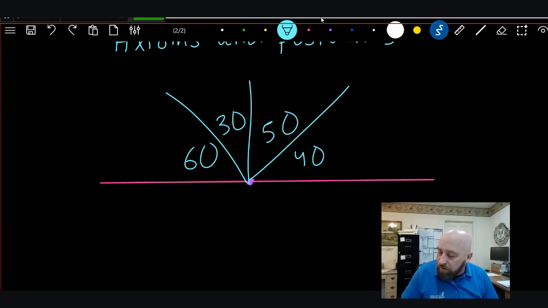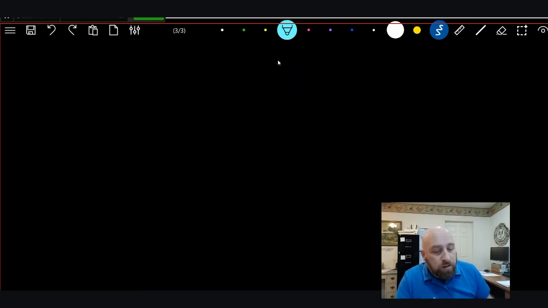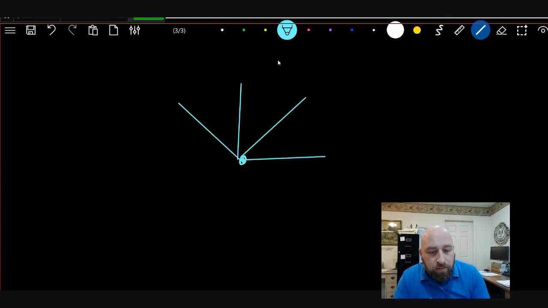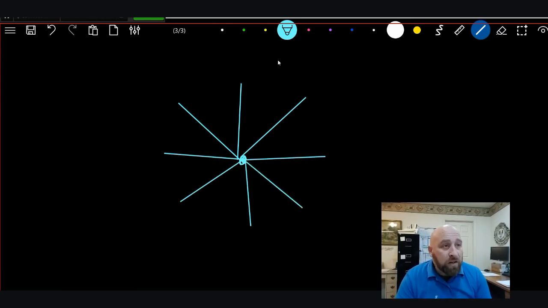Informal statement number 11: the sum of all the angles about a point is equal to 360. Again, we just talked about that a second ago, but if I have a point and I add up all of those angles, it's always going to equal 360. Why? Because the circle equals 360.